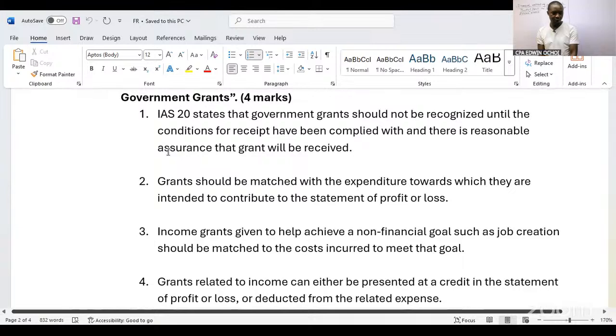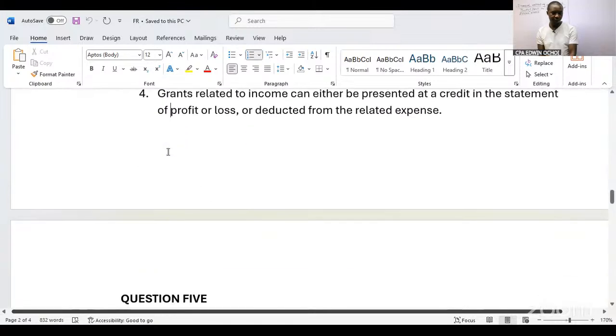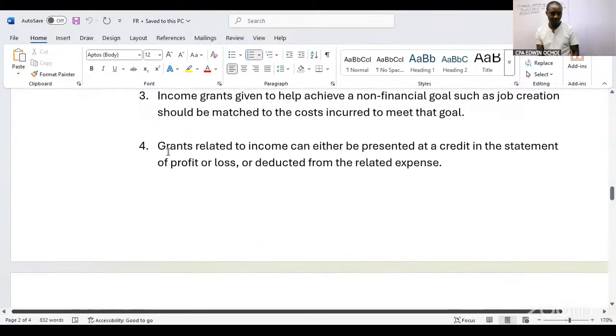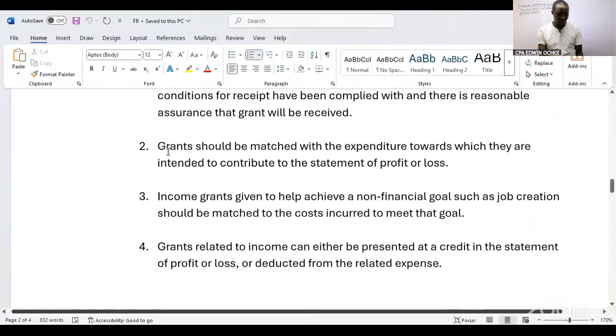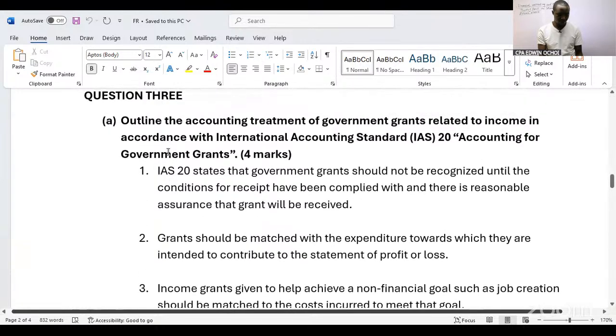Then finally, point number 4, grants related to income can either be presented as a credit in the statement of profit or loss or deducted from the related expenses. So those are the 4 points. That is 4 marks. So far we are at 6 plus 4, 10.